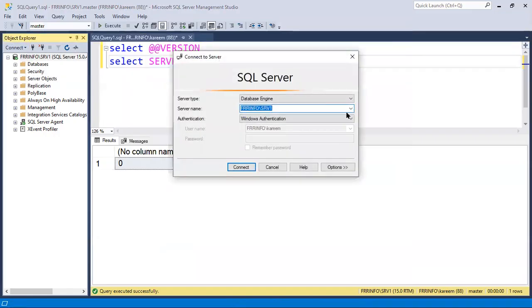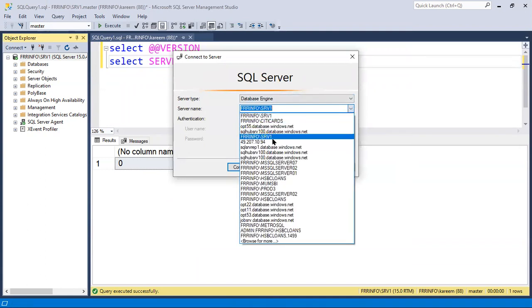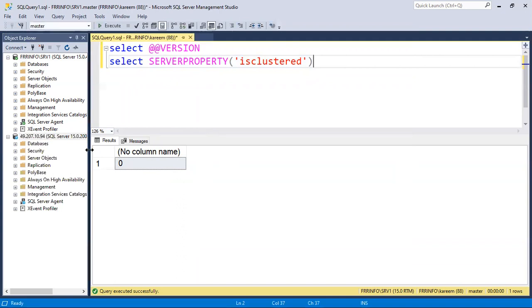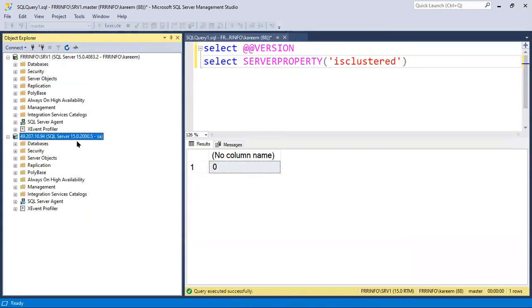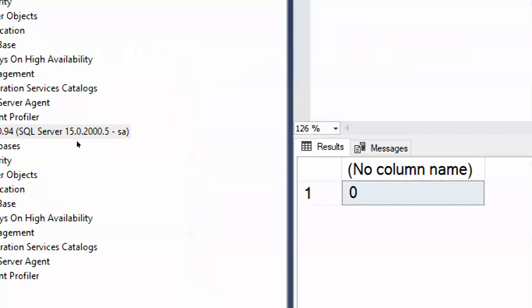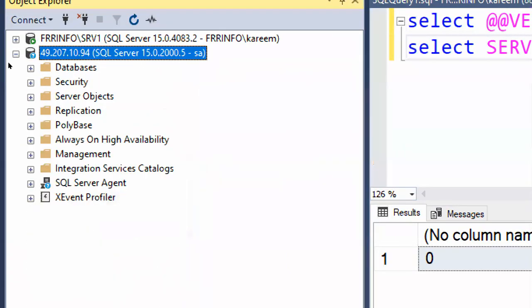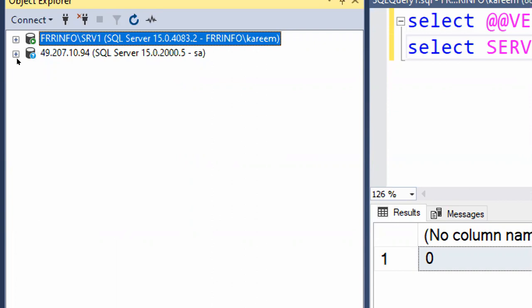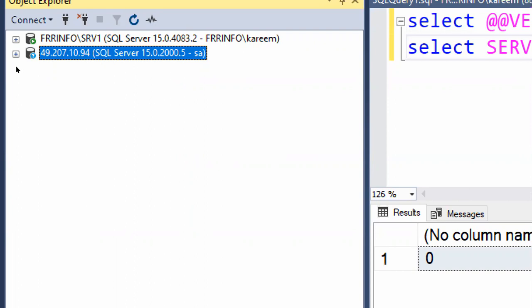We can even connect to a remote server also. Here, one of my remote servers is somewhere in Africa, so I can connect directly through static IP or public IP. We can see the difference actually. If you see a green icon, it is a local server which is on my laptop. If you see a question mark, it means it is a remote server. Same thing here, 2019 version, for example.